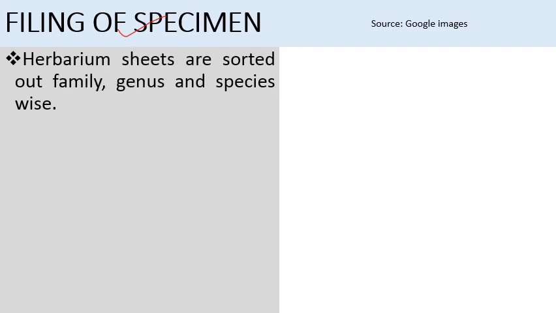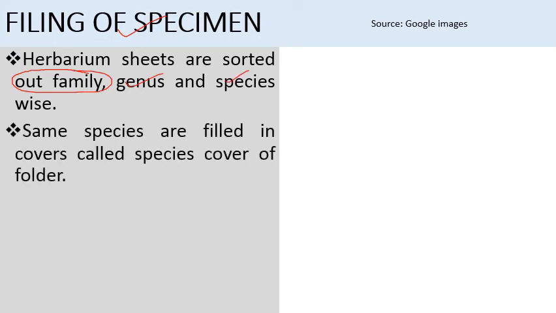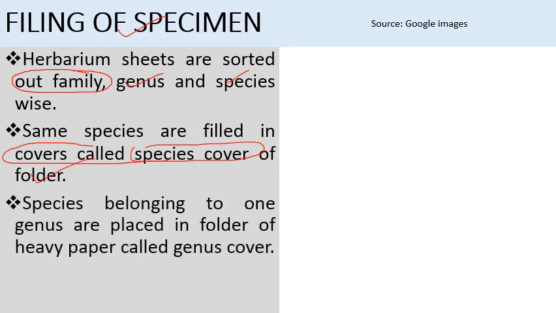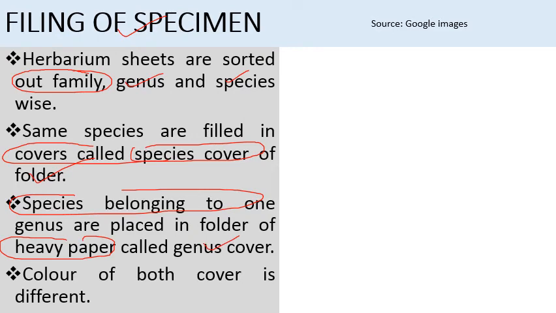The next step is filing of specimens. Herbarium sheets are sorted on the basis of family, genus or species. Sheets of the same species are filed in covers commonly known as species covers, or folders. Species belonging to the same genus are placed in another folder, made of heavy paper, called a genus cover. The colors of the species cover and genus cover are different.